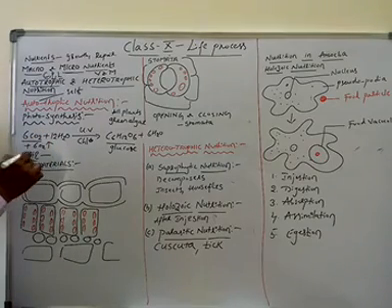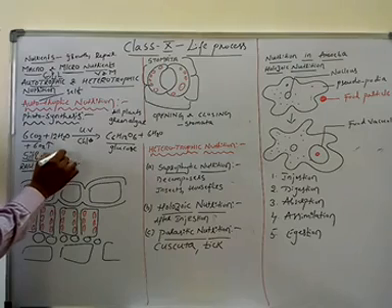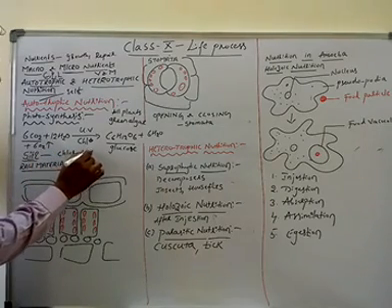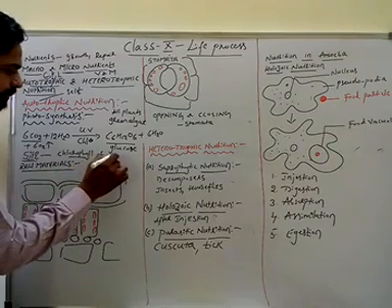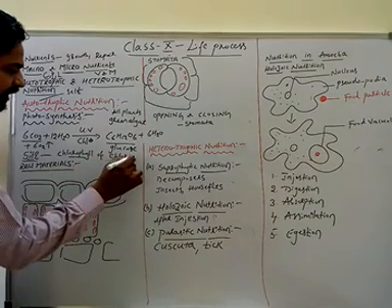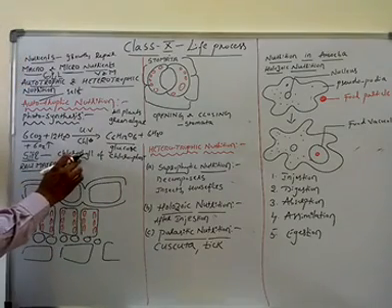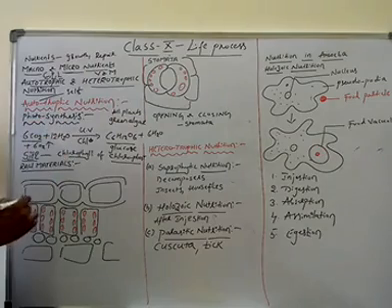Now, what is the site of photosynthesis? The site of photosynthesis is the chlorophyll of the chloroplast. What is chlorophyll? Chlorophyll is the green color pigment present in the cellular organelle called chloroplast. Where is this chloroplast present?